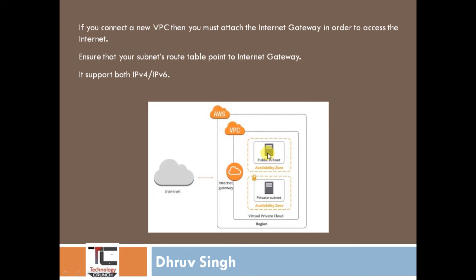If the public subnet wants to connect to the internet, the public subnet route table is updated with the internet gateway. If any internet traffic comes into the public subnet, it forwards that traffic to the internet gateway, and the internet gateway forwards that traffic to the internet, the world wide web, so that your public EC2 instance can access the internet.